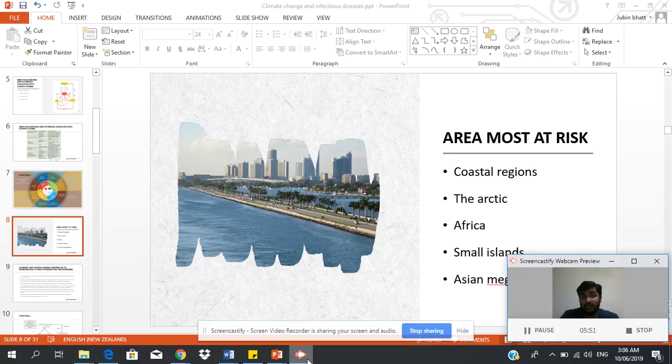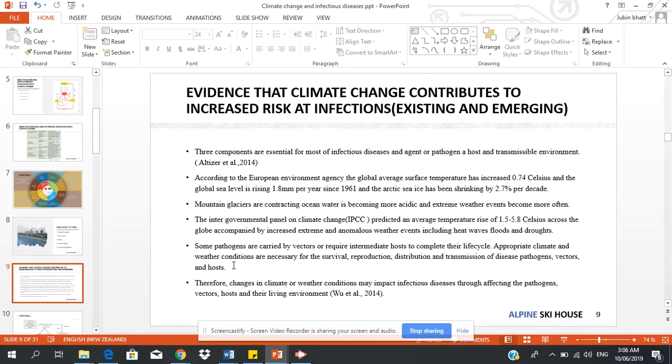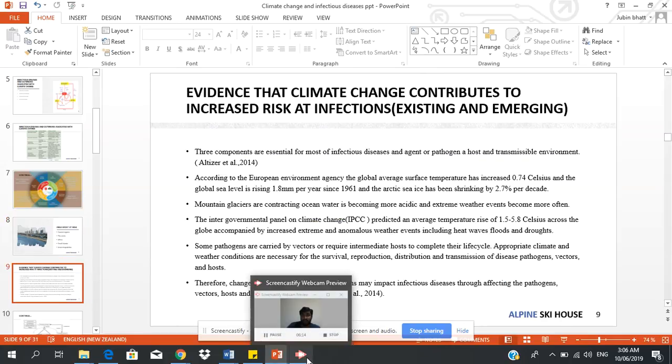Now we will see the Arctic region. In the Arctic region there is melting of glaciers, and in Africa there are drought conditions. So many diseases are common. Some small islands are also affected, again because of rising water level.